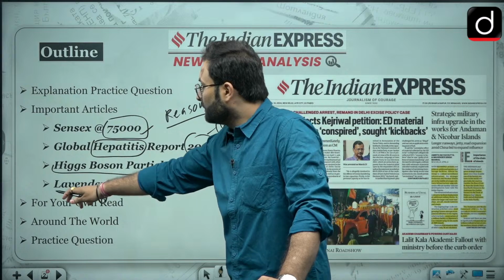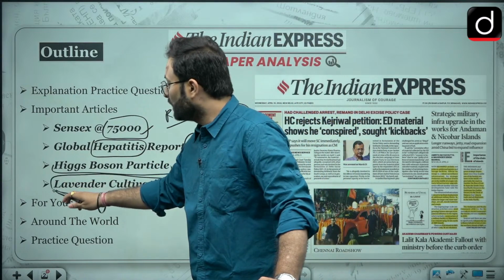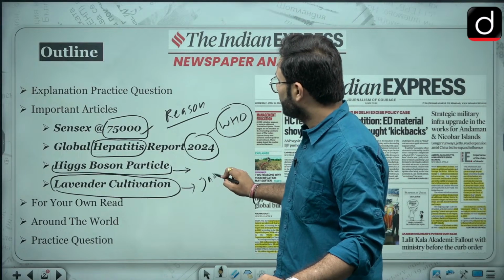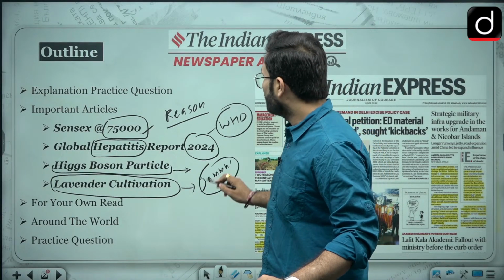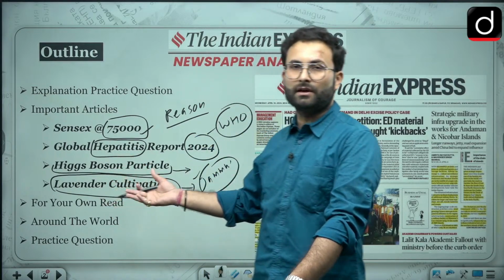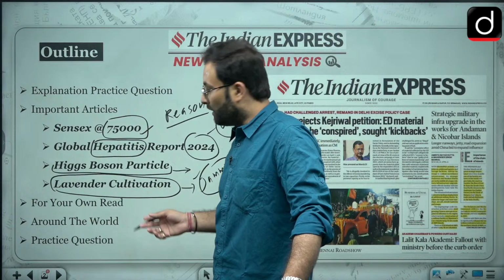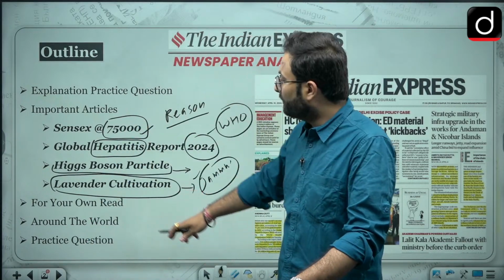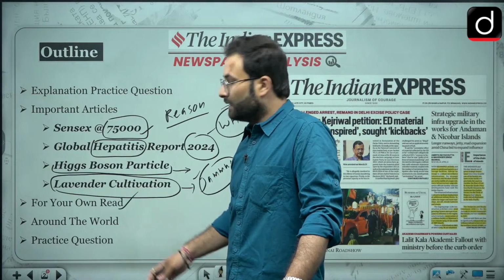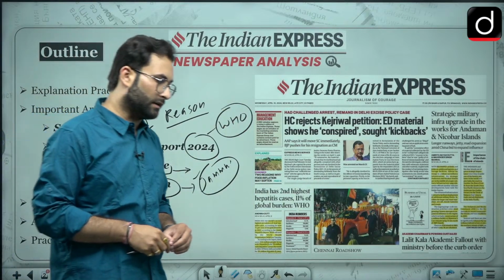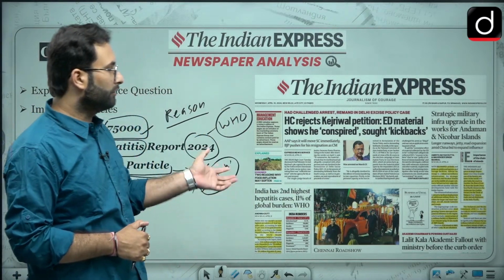Then lavender cultivation. Lavender cultivation has started in India recently in Jammu and Kashmir. We will be talking about certain areas and we will see what the conditions are and why recently we have gone for this particular cultivation in Jammu. Then for your own read there will be one article, and then we'll look at some articles from the world page. Then we will move forward with the practice question.